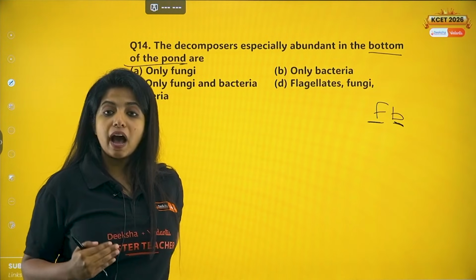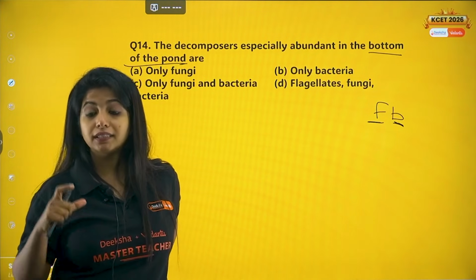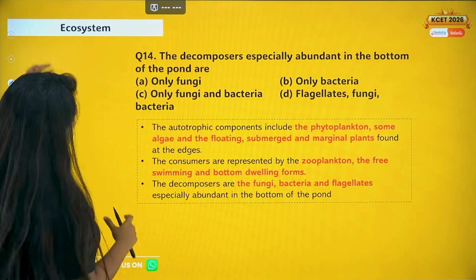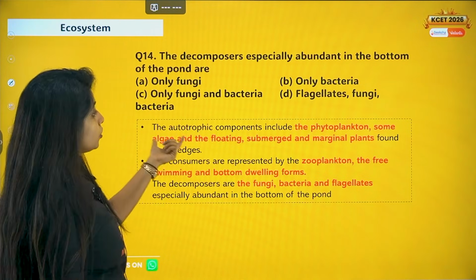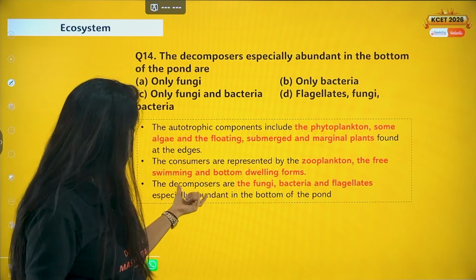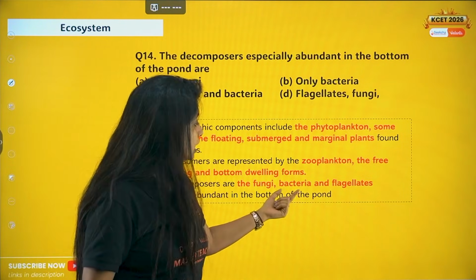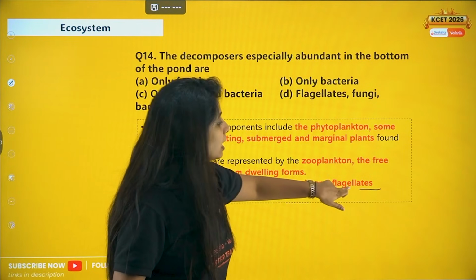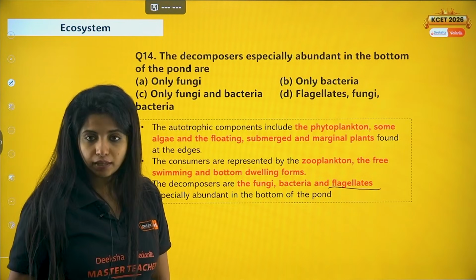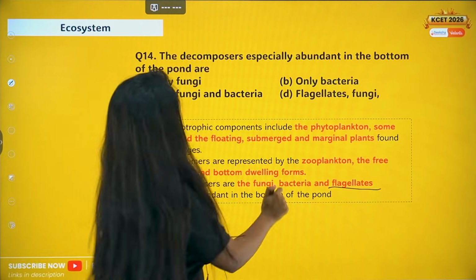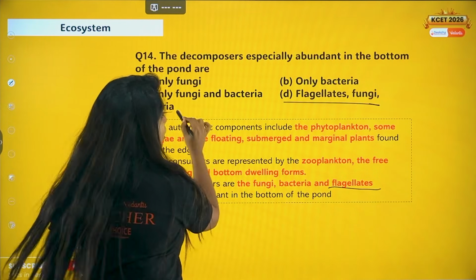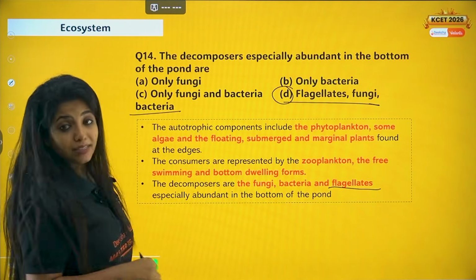But since you have been asked about the pond, in your NCERT there is a line given which you should definitely know. The autotrophic components, I'll come to this first. The decomposers are the fungi, the bacteria and the flagellates. Flagellates are also there. So it is flagellates, fungi and bacteria. Your answer for this question would be D. Let's see the other things.